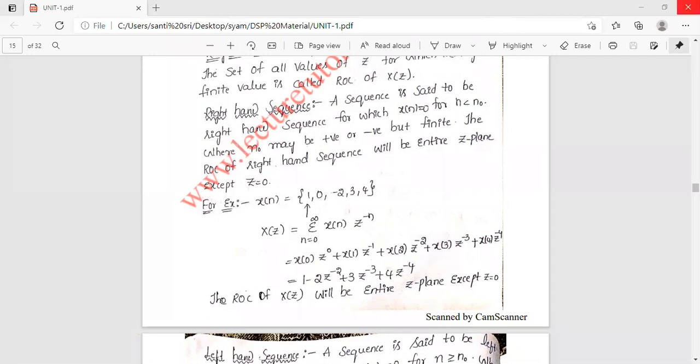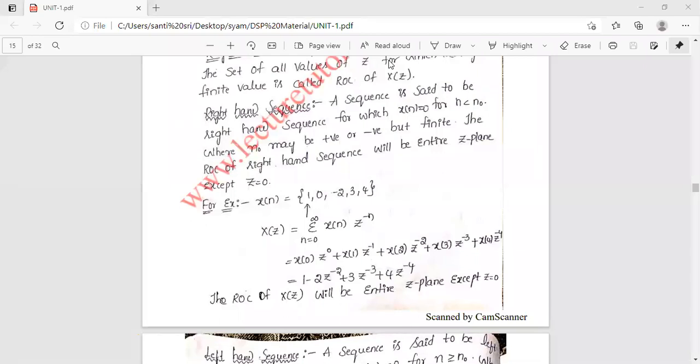Above z is 0, it is right-handed. It means the definition itself is telling that a sequence is said to be a right-hand sequence for which x of n equal to 0 for n less than n naught, where n naught may be a positive value or negative value, but it should be a finite value. The ROC of a right-hand sequence will be the entire z plane except z equal to 0, represented like this.